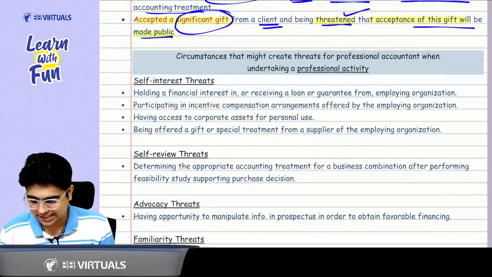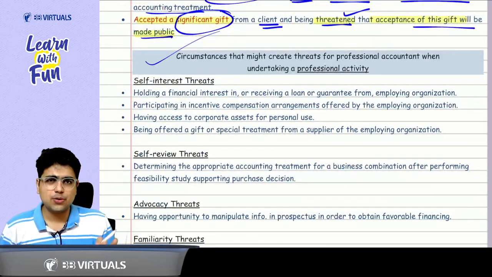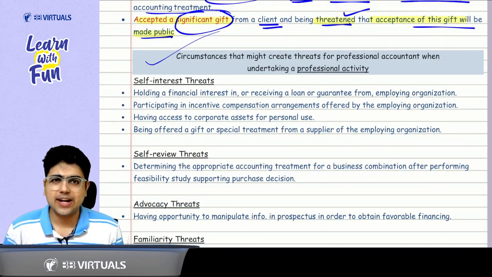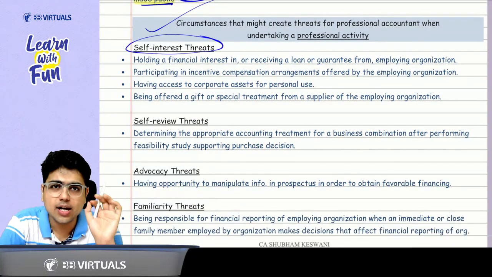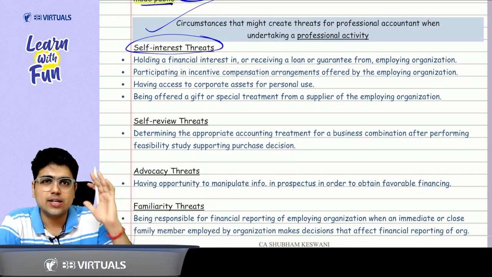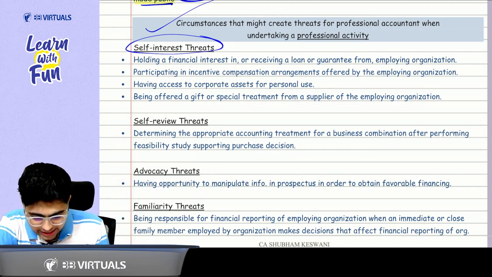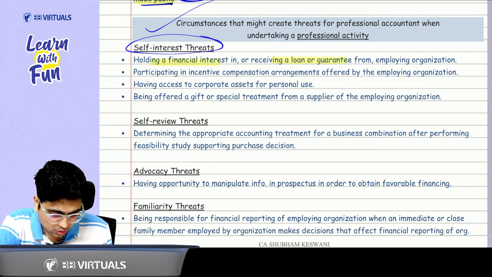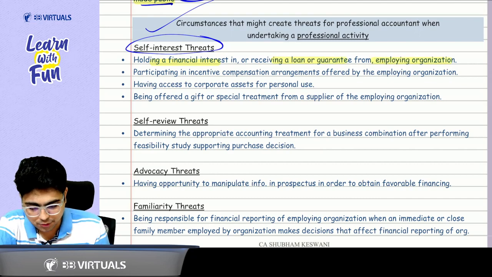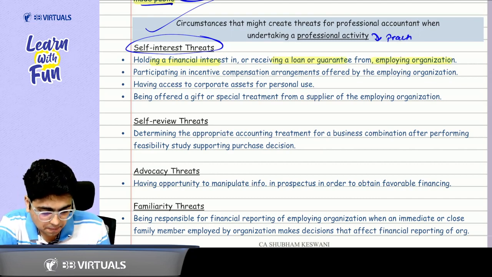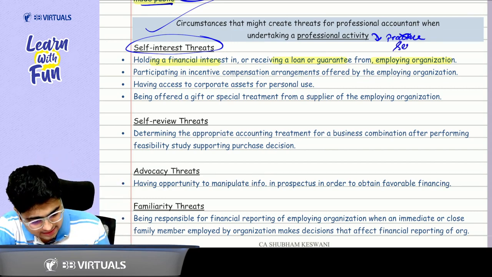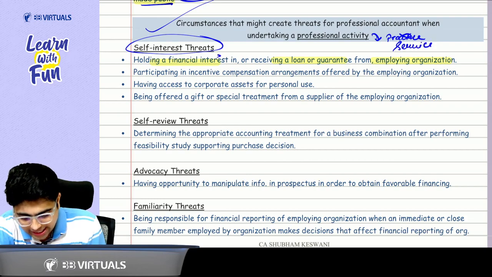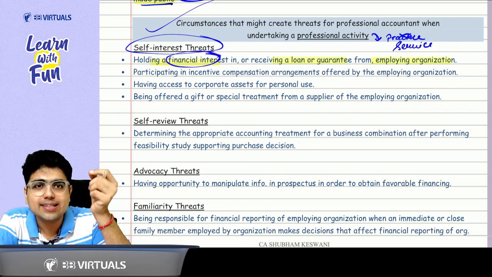Now comes professional activity. Mostly you just need to read it. Only the first point of financial interest is important, that is self-interest threat. Now consider it. Here also you need to consider the financial interest. Holding a financial interest or receiving a loan or guarantee from the employing organization. Professional activity means now the CA is not in practice. Here we are not considering a CA to be in practice. He is in service. Oh, so here the financial interest will come from salary.